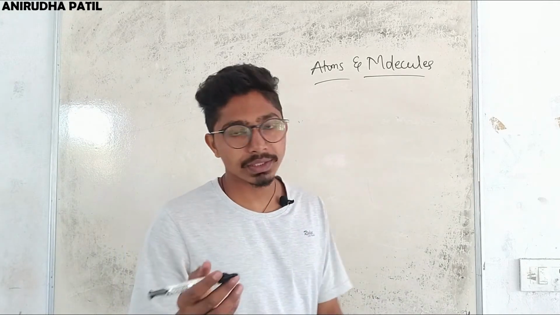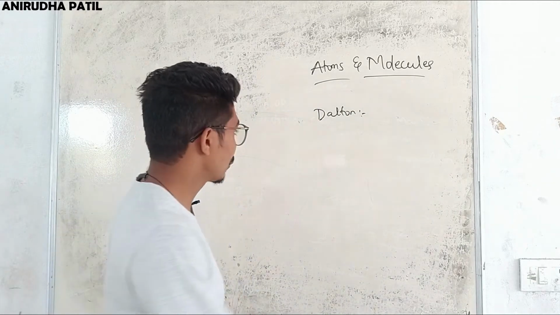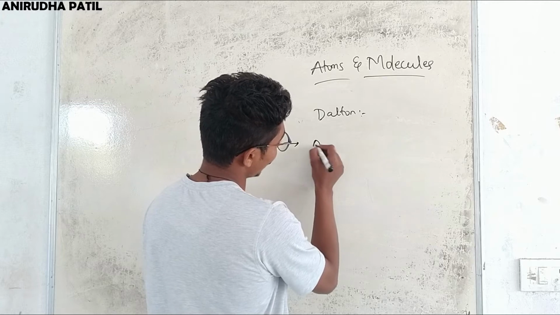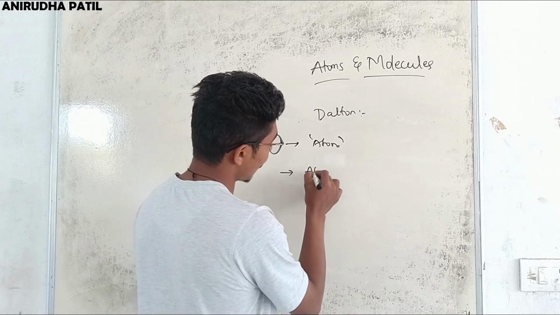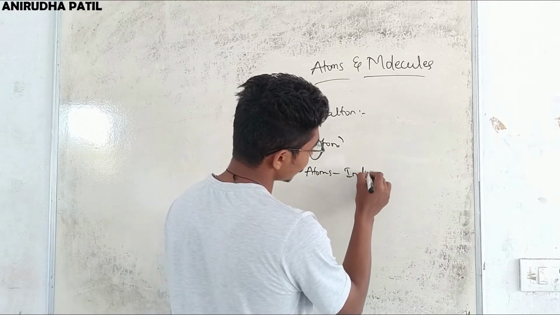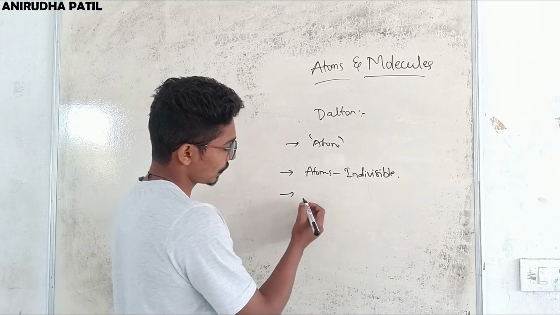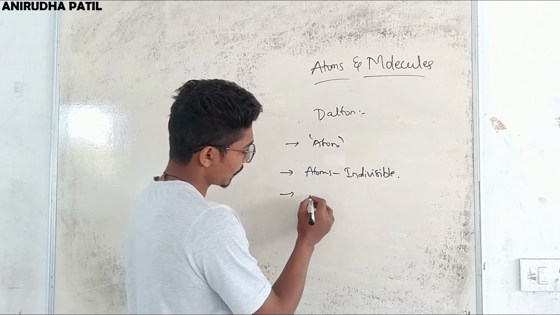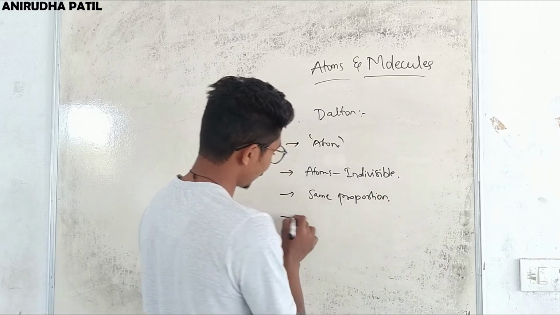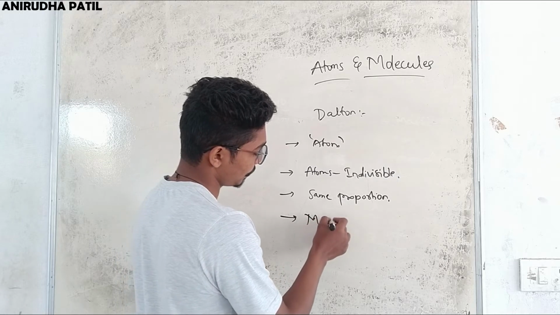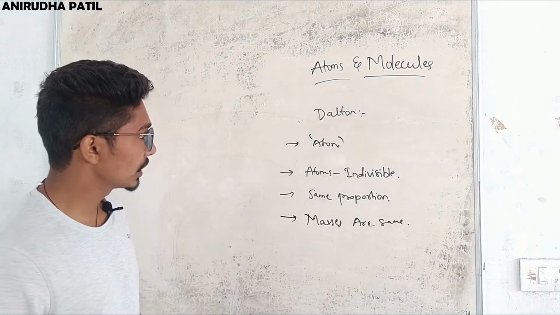One of the scientists, named Dalton, gave some postulates based on the atom. According to him, matter is composed of the smallest particles known as atoms, and these atoms are indivisible, and atoms of different compounds are present in the same proportion, and their masses are also the same. Okay, so these are some of the postulates of Dalton.